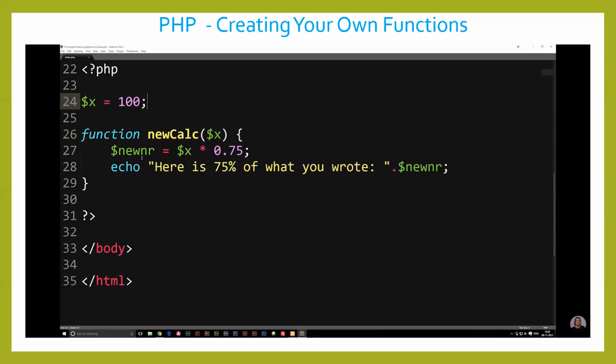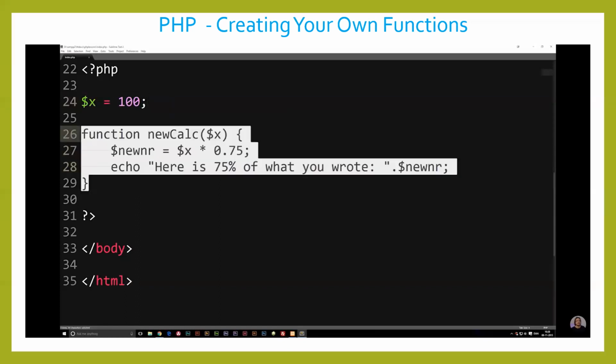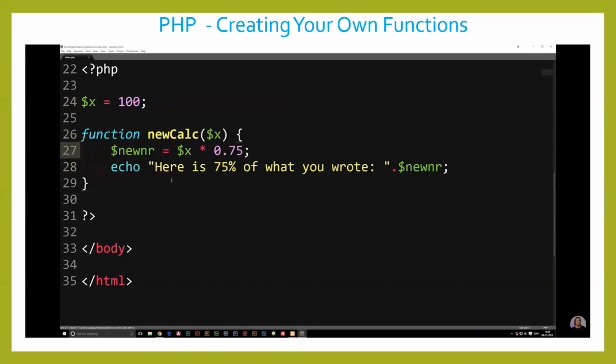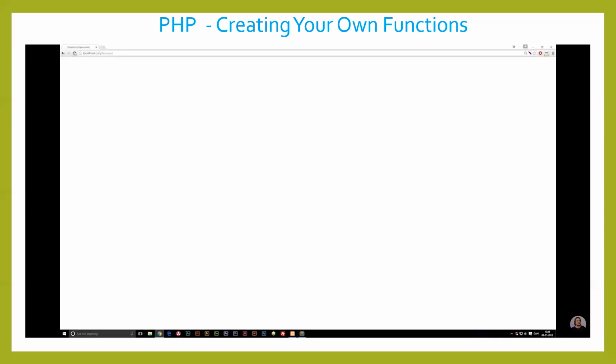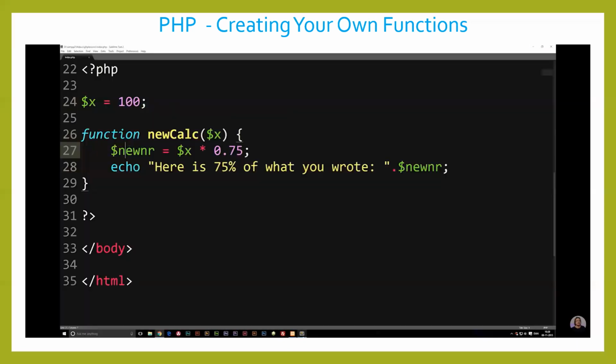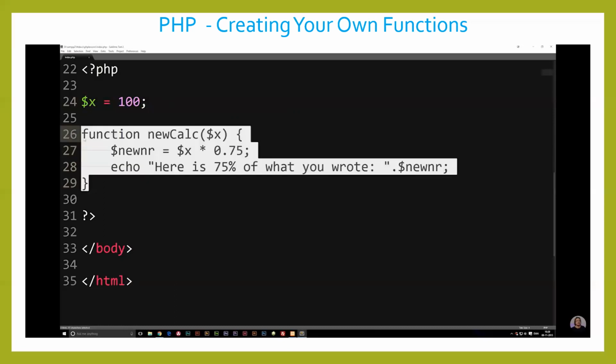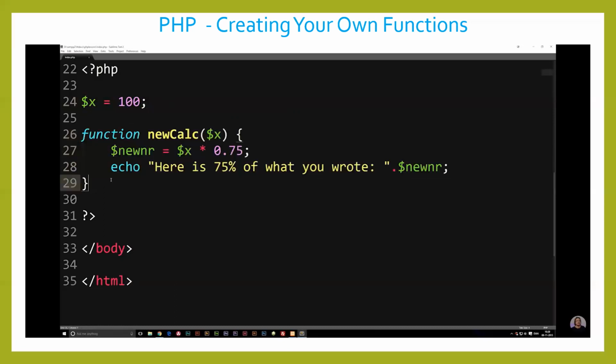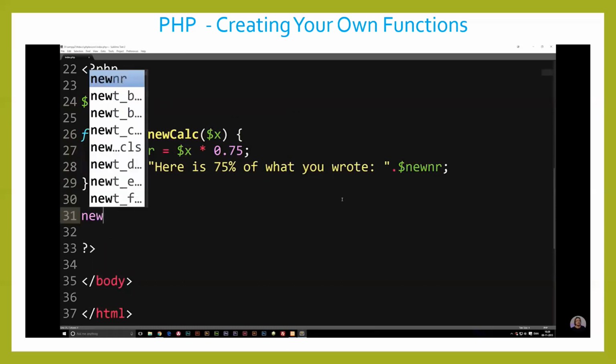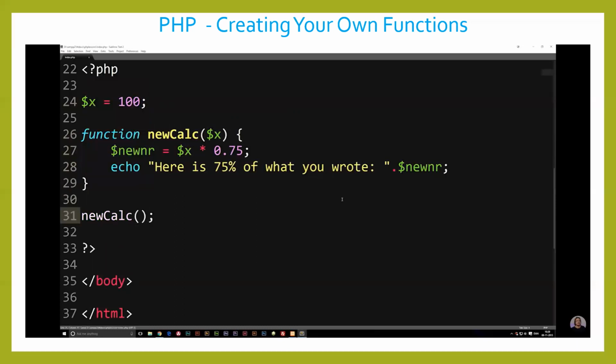Now that we have this, we have the function created, but we haven't called the function yet. If I go into my browser and refresh, you can see we have nothing. That's because we just created a function. We need to call it as well, just like we would with any other predetermined functions inside PHP. So underneath here, we're going to call out this function. I'm going to say new calc, parentheses, semicolon.